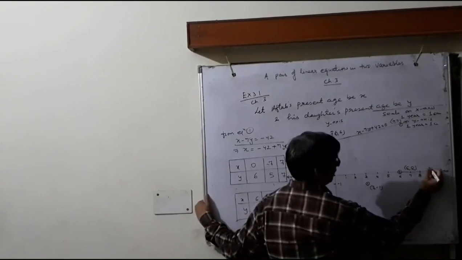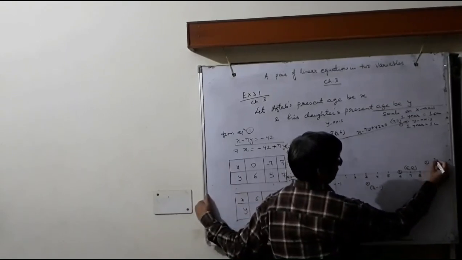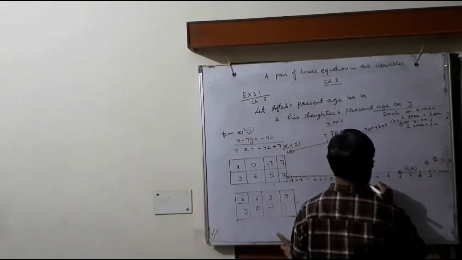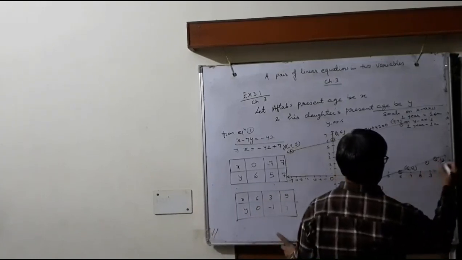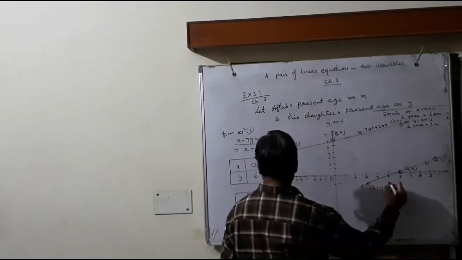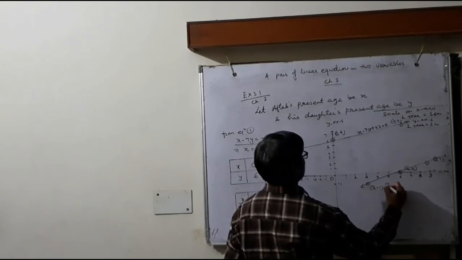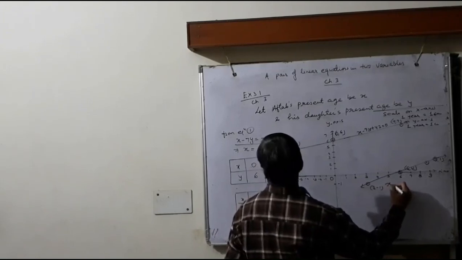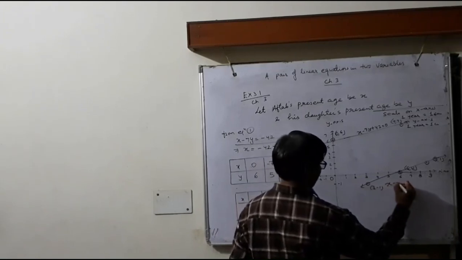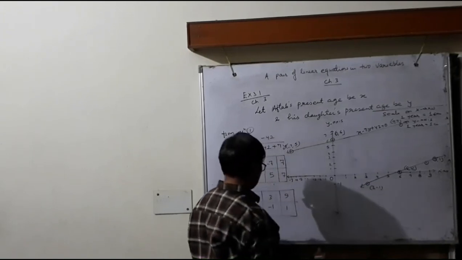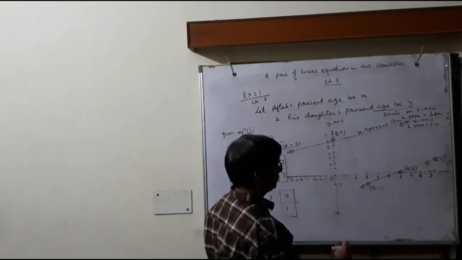X coordinate is 9 and y coordinate is 1. Okay, this is the graph of the second equation.